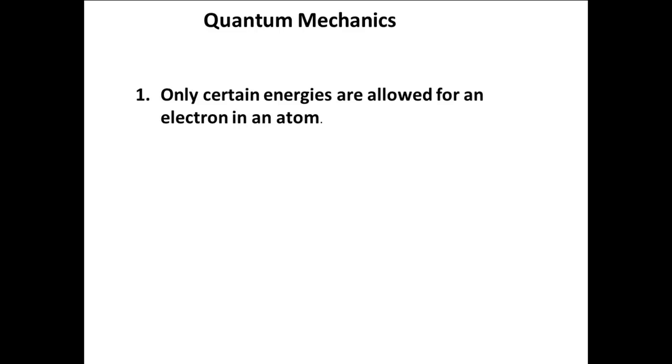Here are the two basic points of quantum mechanics. 1. Only certain energies are allowed for an electron in an atom. 2. Electrons are in orbitals in the atom.